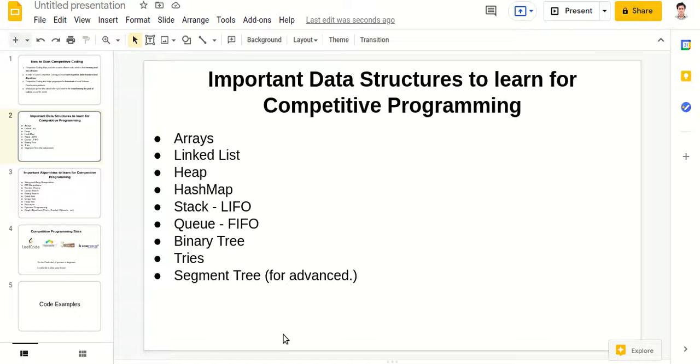Then another data structure is segment tree. Segment tree is also very useful. And this is also similar to tree, but this is especially for advanced topics. Some advanced problems need the segment tree. So that's it in data structure, guys.